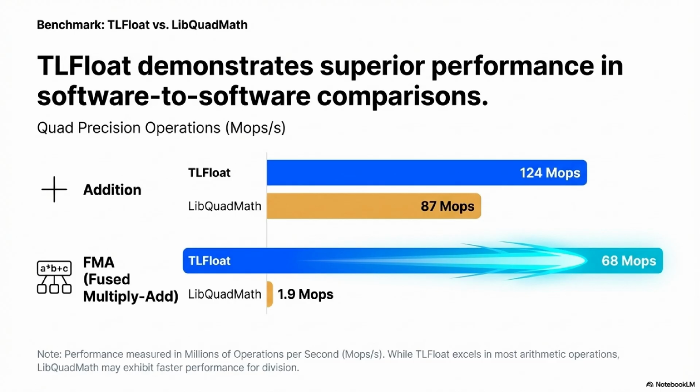But let's bring the challenge back. Where is the performance bottleneck, even for TLFloat? The bottleneck is clearly identified in the benchmarks. It's division, square root, and all the transcendental functions: sine, cosine, log, power. These operations require complex, iterative BigInt computations, and they are inherently the slowest. Can we quantify that slowdown? We can. For example, in the benchmarks, TLFloat quad division runs at about 50 million operations per second. This is still fast, but notably, libquadmath is actually faster here at 72 million.